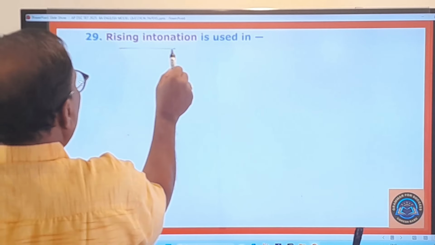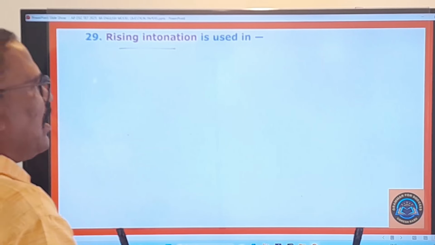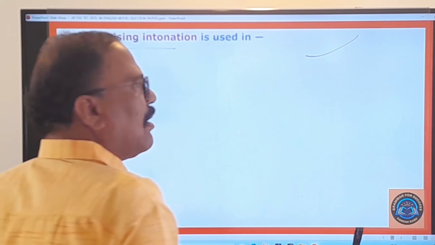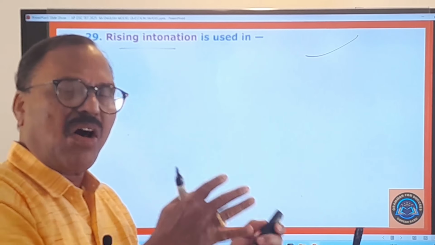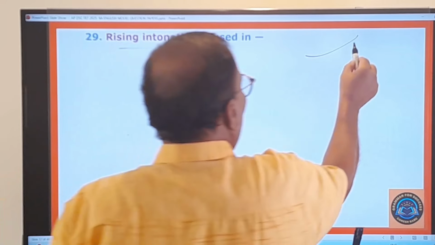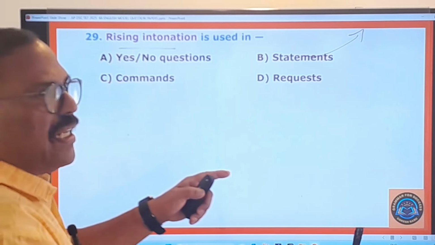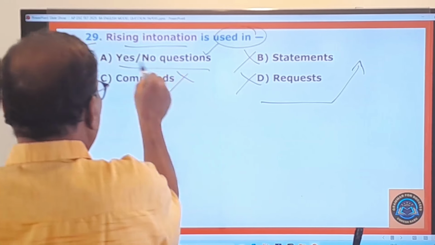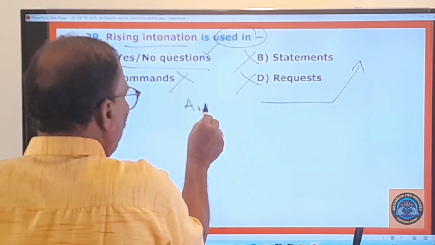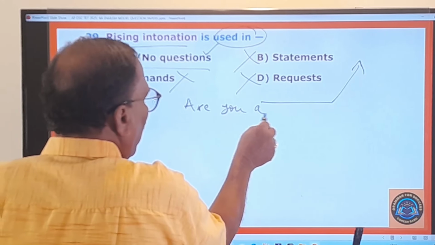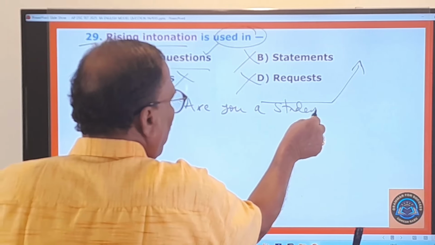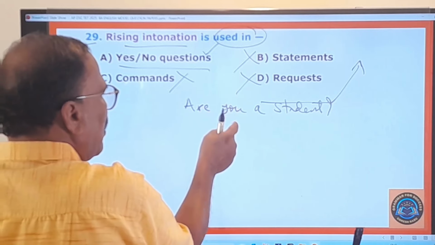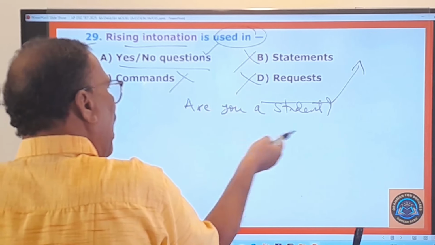29th question, rising intonation. Rising intonation means the pitch of the voice will go high towards the end of that sentence or phrase. So that is called rising intonation. Generally you find rising intonation in yes/no questions. Let me give you one example. Are you a student? This is a yes/no question. That means the answer to this question will be either yes or no.